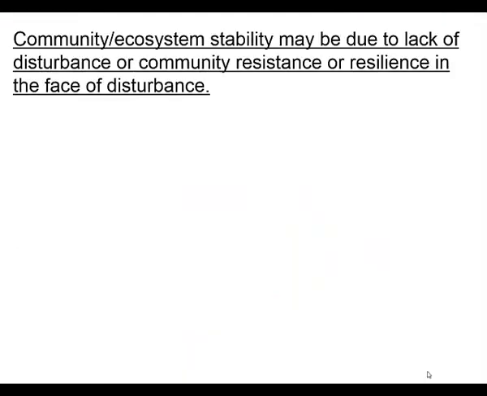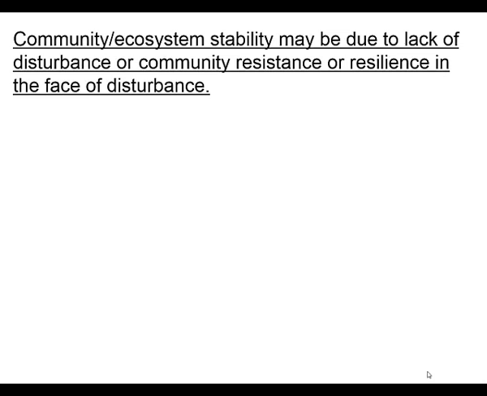So to wrap this introduction up, community and ecosystem stability, in other words, how stable an ecosystem is, how long it stays in the same state, may be due to a lack of disturbance or what's called community resistance or resilience in the face of disturbance.